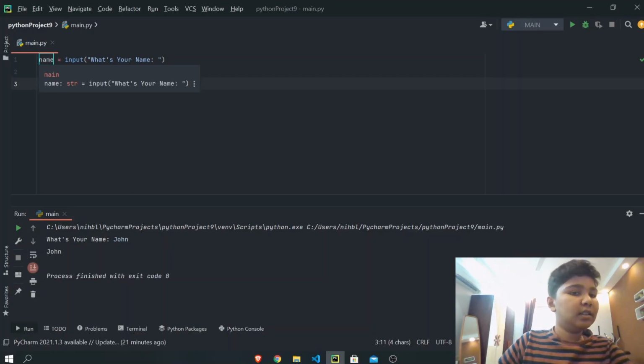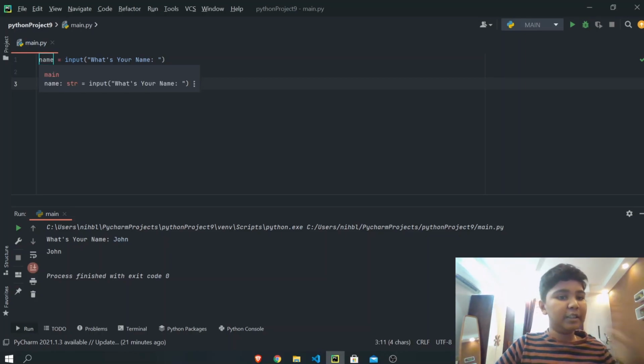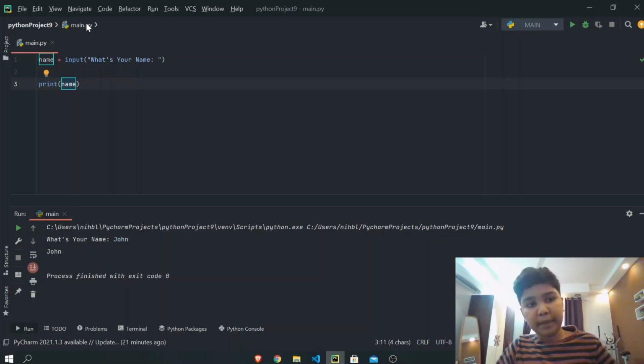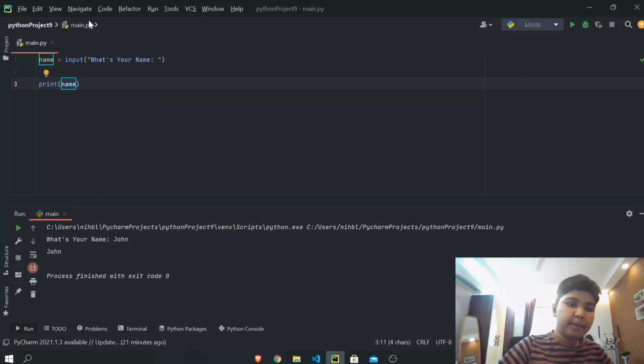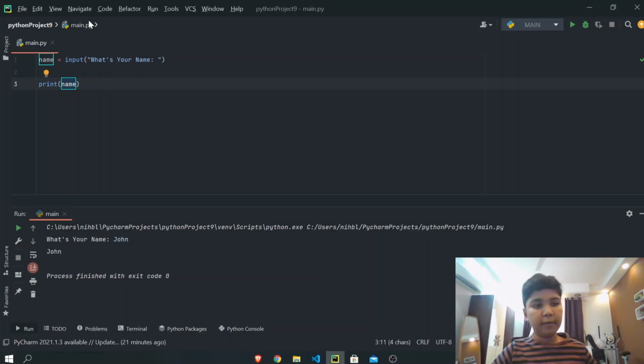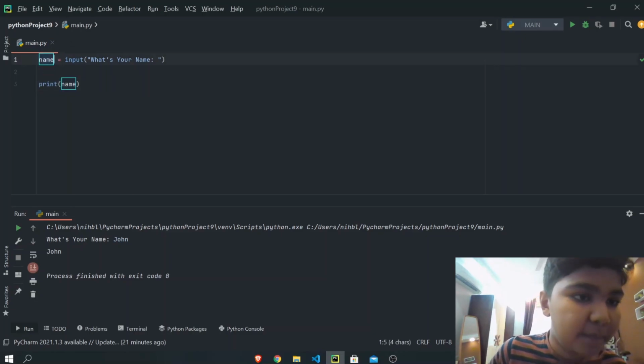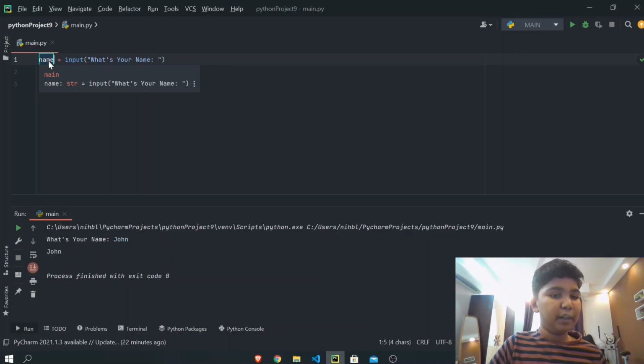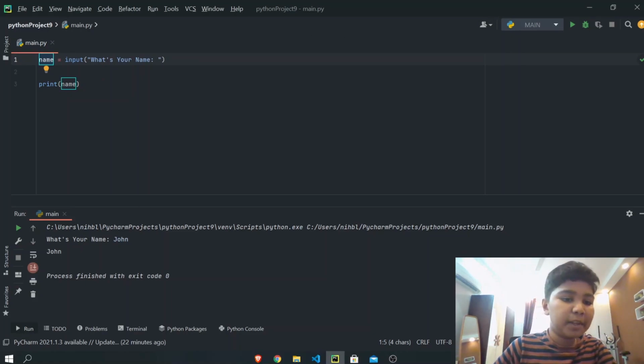So the input function is inside of a variable, so we cannot print the input function on itself, but we can print it inside of a variable. So name is a string variable. So the string variable is inside of a print statement. So that's why we can print it.